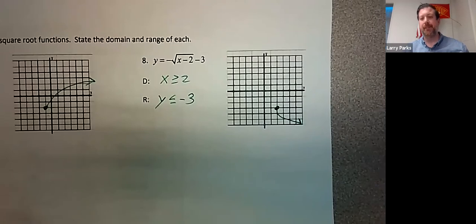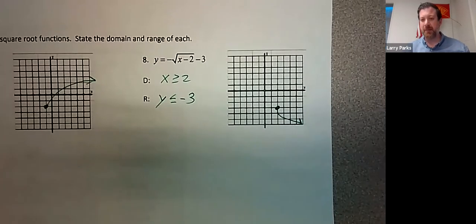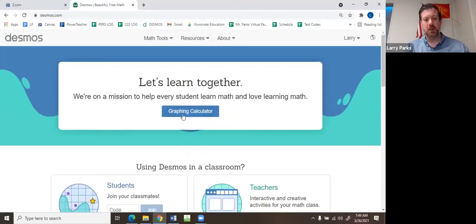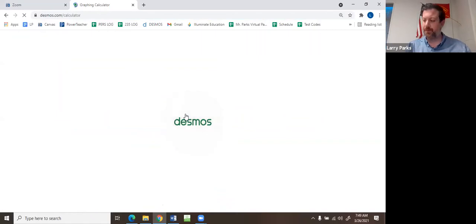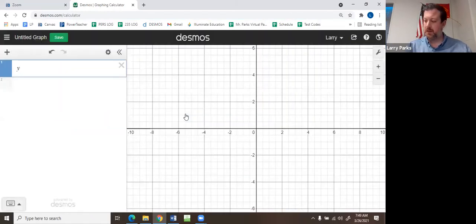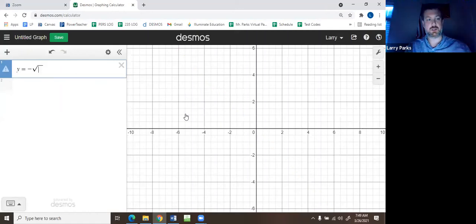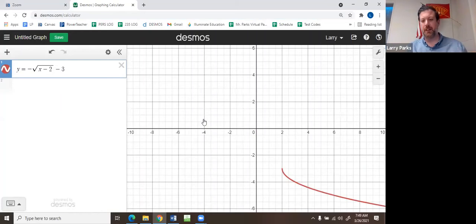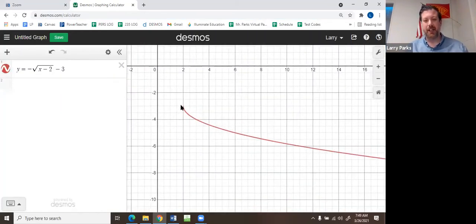Okay. And just to show you, we could type the same thing on Desmos. There it is. So in case you don't know how to graph, there's the vertex right there. It's 2 and up, -3 and less.